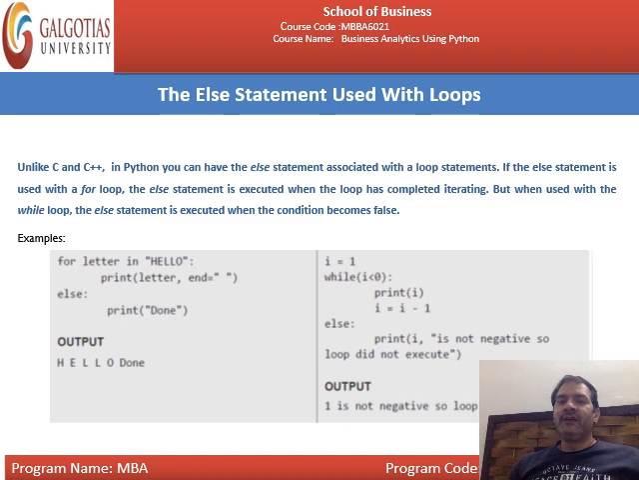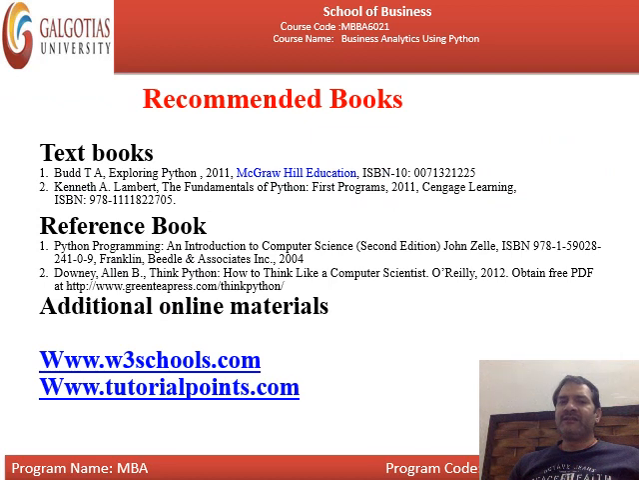Likewise, I is equal to 1, while I is less than 0. Means 1 is never less than 0. Then print I equal to I minus 1, else print I is not negative, so loop did not execute. Now what is written over here? Simply print I minus 1. That means 1 is not negative, so loop is not executed. This is all about the else statements used with loops.